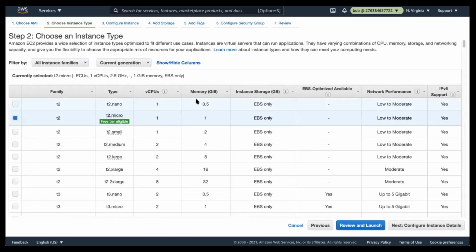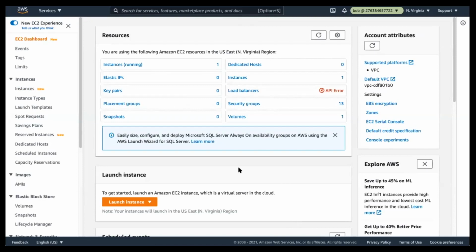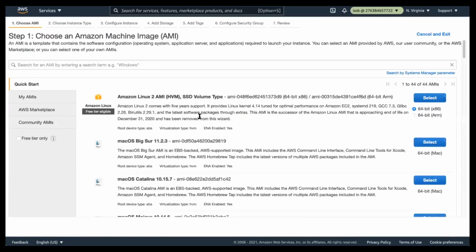So how many of you have created EC2 instances? Anyone? Oh, so how many of you have not created EC2 instances? Okay, so let me quickly go through this one again. It's a very simple interface. We can go ahead and click on launch instances. We have to select an image. In this case, I'm going to use Amazon Linux 2 AMI.